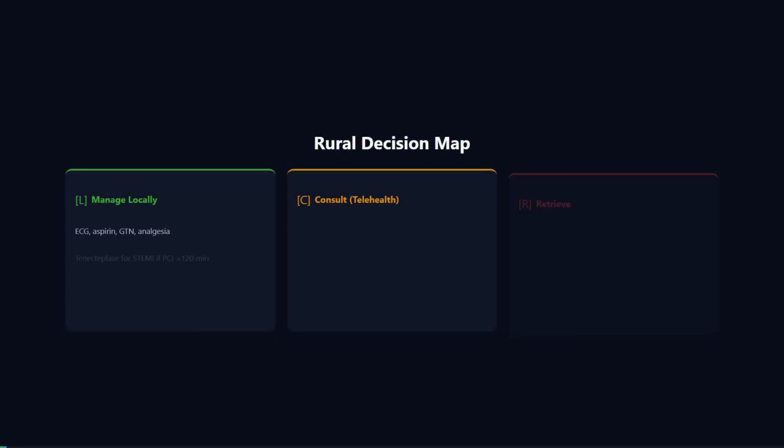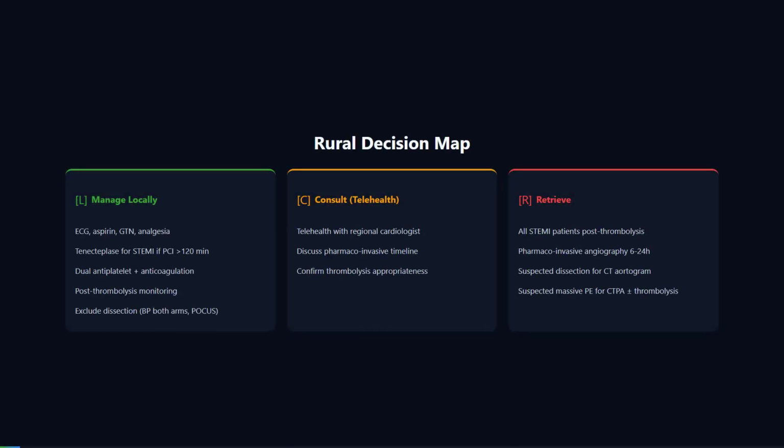4 things. First, I check blood pressure in both arms. A difference greater than 20 millimeters of mercury is a red flag. Second, I palpate all peripheral pulses and compare left and right. A pulse deficit, particularly a missing or diminished radial or femoral pulse, is significant. Third, I listen for a new diastolic murmur of aortic regurgitation. And fourth, I use bedside ultrasound. I look at the aortic root and ascending aorta for an intimal flap, a pericardial effusion suggesting tamponade, or a dilated aortic root greater than 4 centimeters.